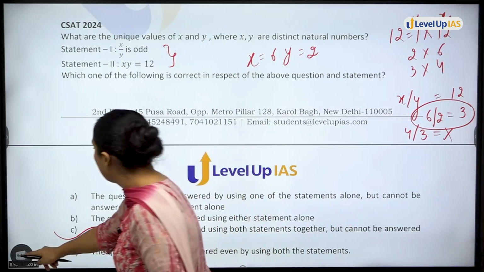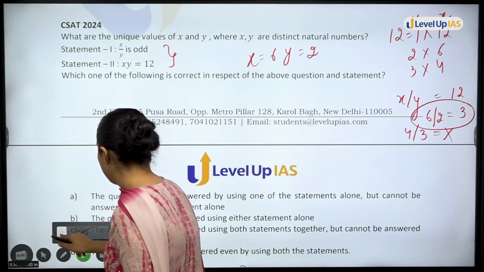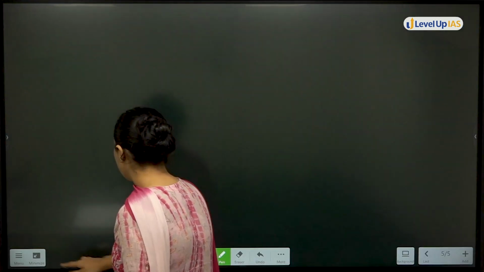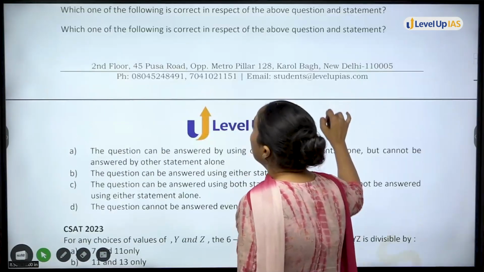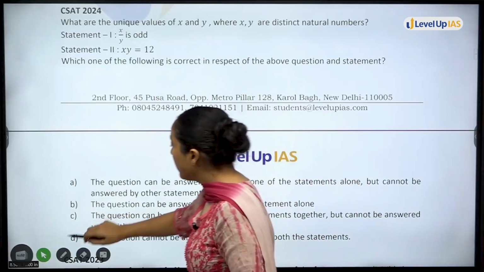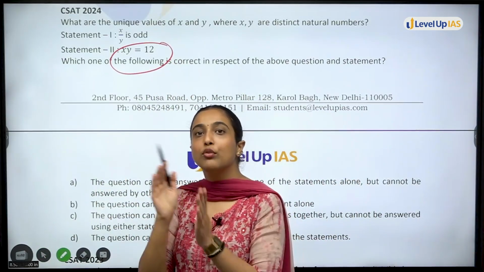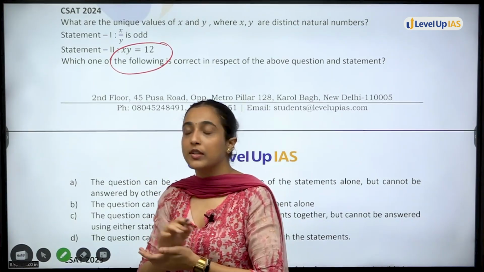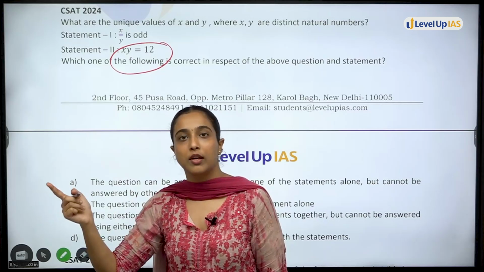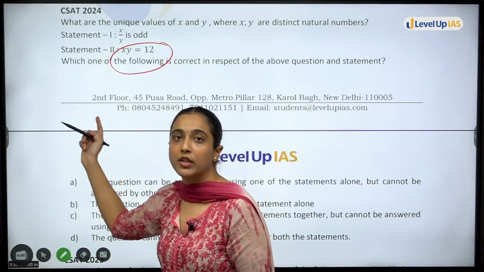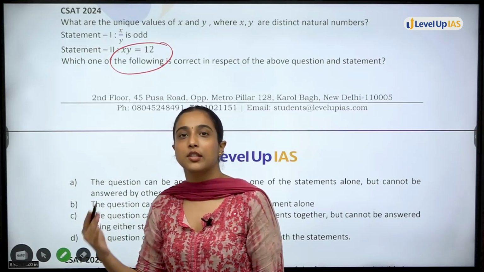Understood? So let's move on to the next question. Acha, what did we deduce from this? Again, this is a question of what? Factorization of 12. How to write 12 as product of two numbers. Earlier question was also how to write 24 as product of two numbers. Okay, so you have to remember this, that in statement conclusion you will get divisibility or factorization essay questions.